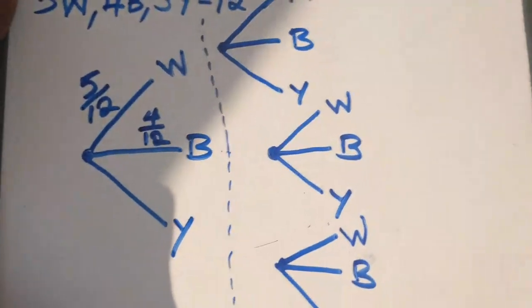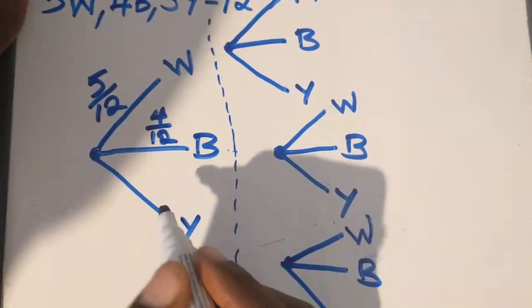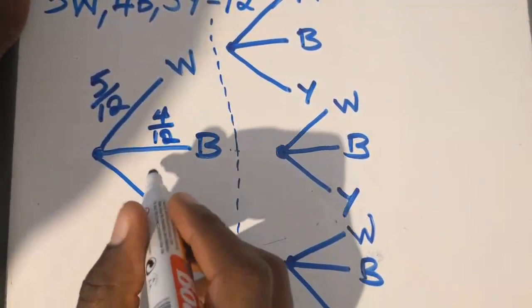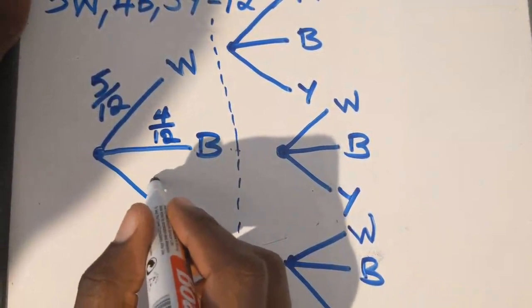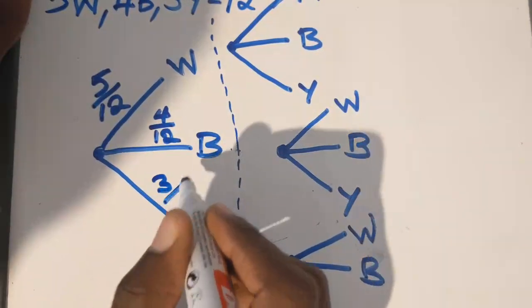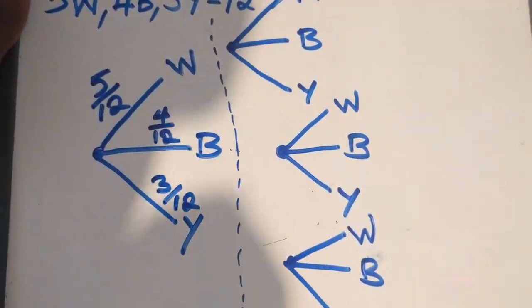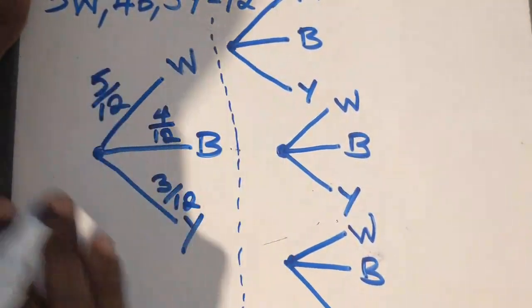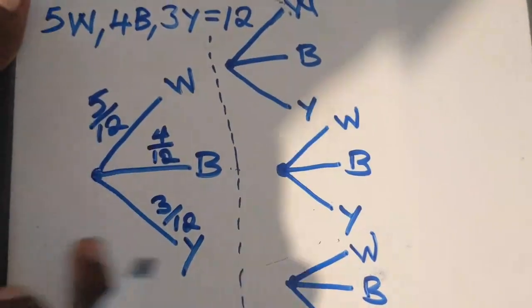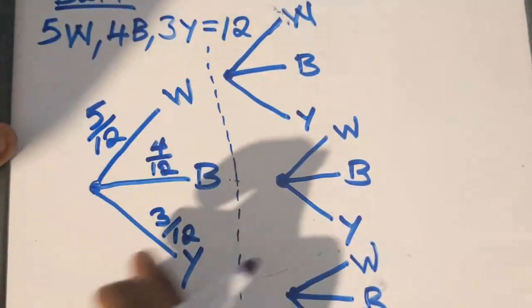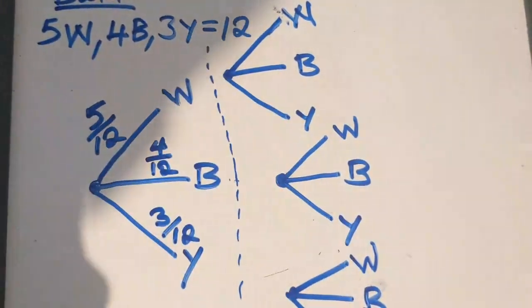Then here you come. How many yellow? We have 3. The total is 12. Okay, so in our first event, this is how they are. You haven't picked anything, right? So this is a box now.